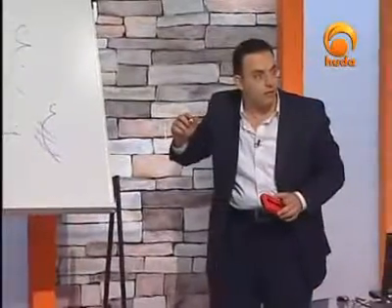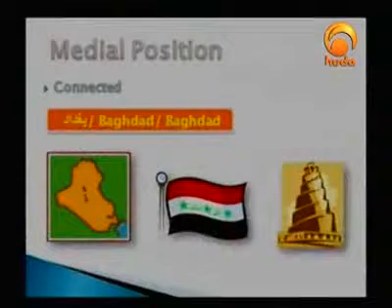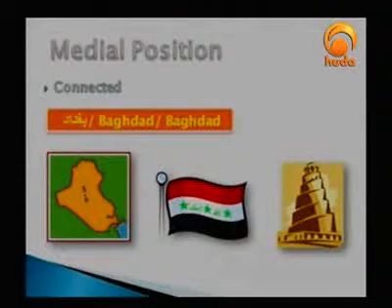Can you see that? Okay, so this is when it comes in initial position. How about when it comes in the medial position? Here we have Baghdad. Have a look at the photo here. Can you see that? Ghain here is closed. Can you see this?